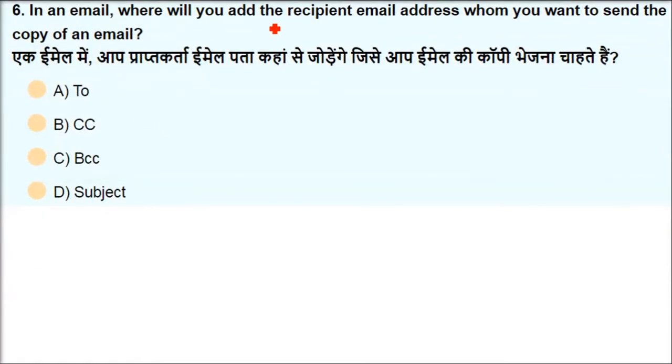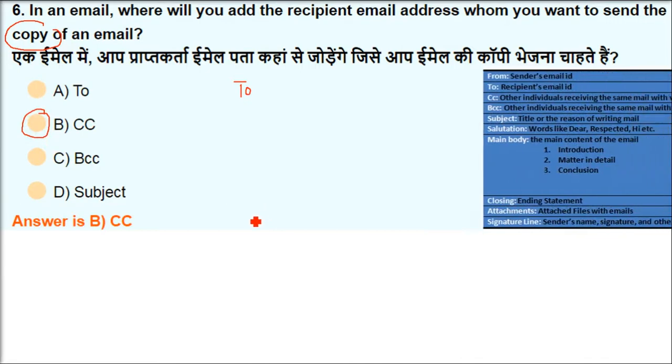In an email, where will you add the recipient email address to whom you want to send a copy of the email? The email has to be sent, a copy has to be sent, a carbon copy. For that, what do we do? I'll show you, but before that, let me give you the answer. The answer here is CC. You are trying to send the carbon copy. CC is the carbon copy.